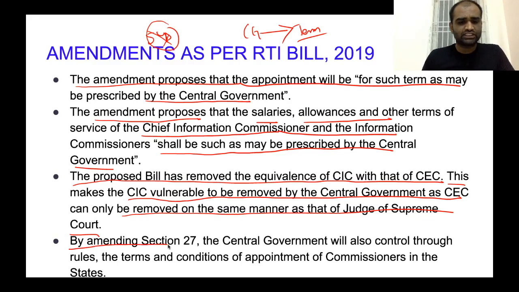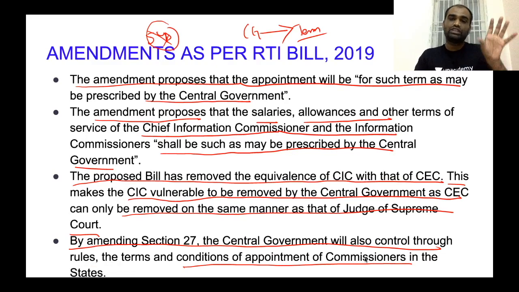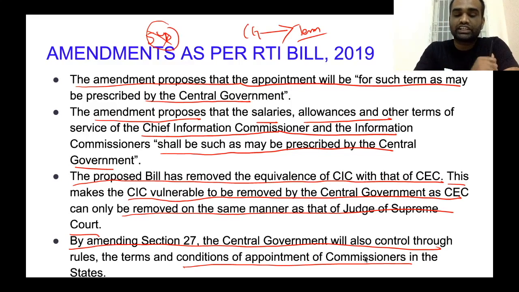And also, by amending Section 27, the central government will also control through rules the terms and conditions of appointment of commissioners in the state. Clear? Now, in the original text, Section 27 mentioned that both the central government as well as the state government can make rules with respect to the smooth functioning of the RTI Act 2005. Now, this section was amended saying that the central government can also control state governments with respect to the appointment of state information commissioners. Clear? So, if you look at these amendments, what is very clear? It is very clear that the central government wants to take away the autonomous powers from the Chief Information Commission.